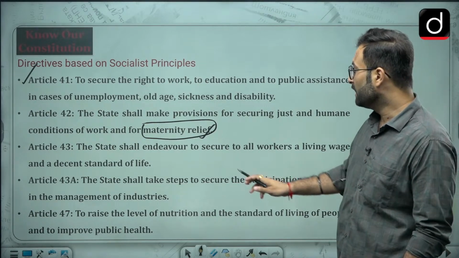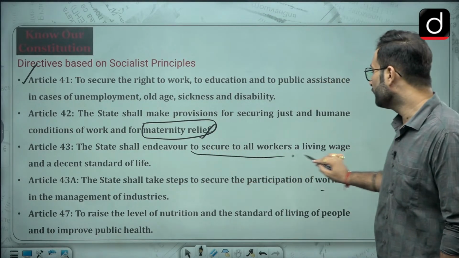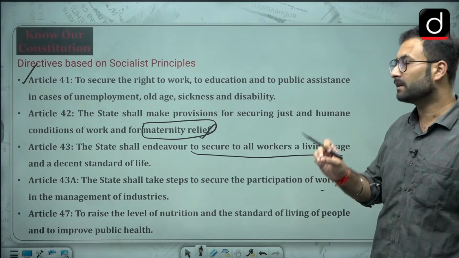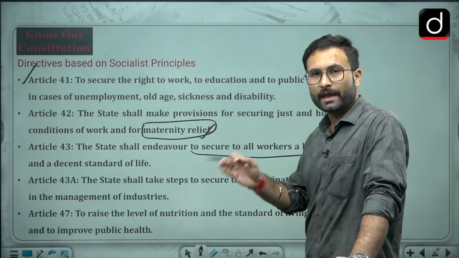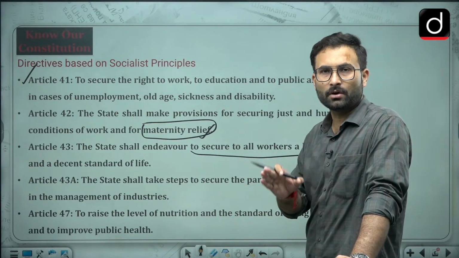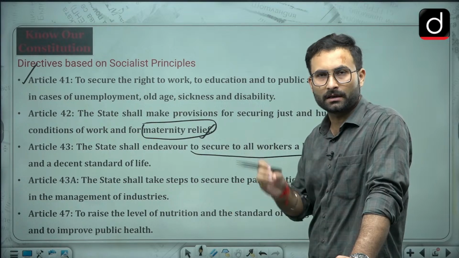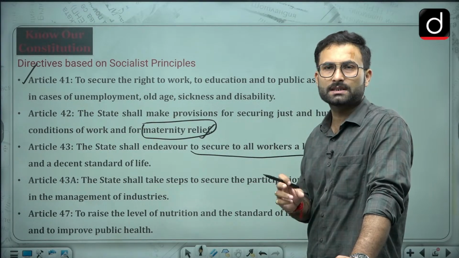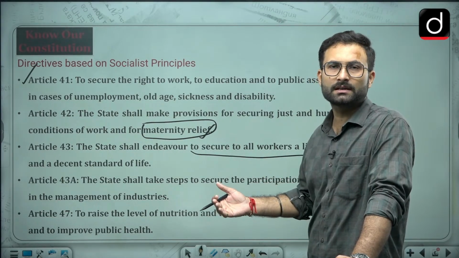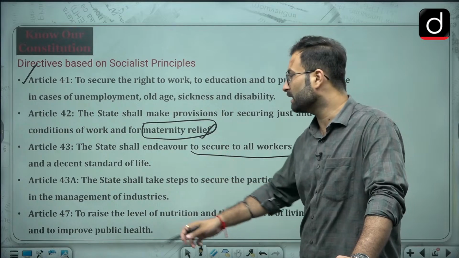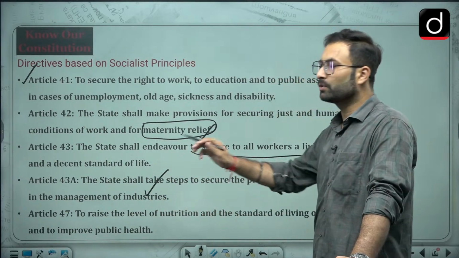Here we are saying, to secure all workers a living wage and a decent standard of life. Then it was felt necessary that in management also the laborers should have a say, or you can say these are also stakeholders in the industry, that is why they should also have a say, and that is why we have introduced this article.